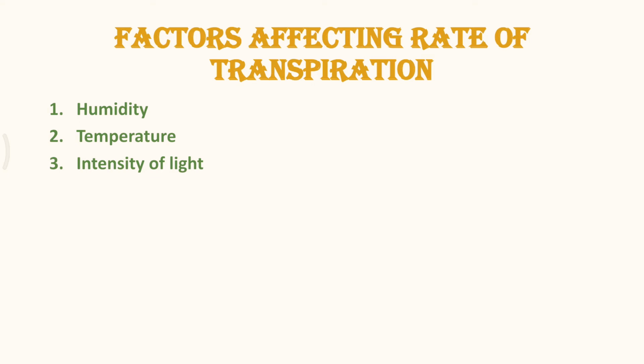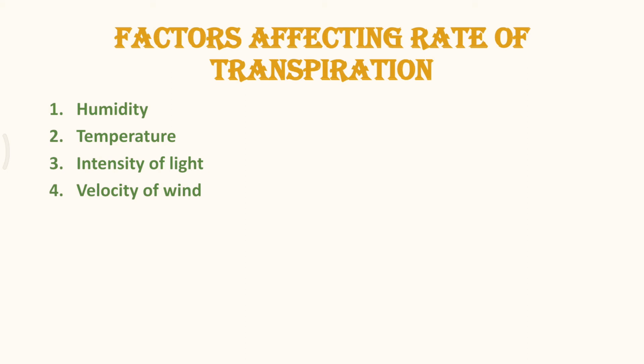Thus, the rate of transpiration always increases with an increase in light intensity, and it gets lowered with a decrease in light intensity.